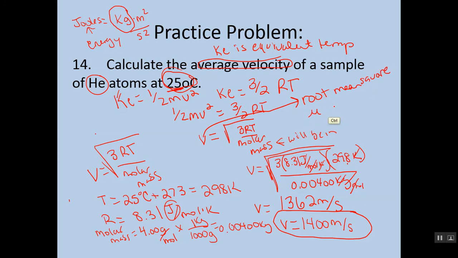Sometimes you'll see its variable look something like this, u sub RMS, and that just means the root mean square velocity. And it's really just talking about the average velocity of a particle. Because particles move at all different speeds, we do this as a distribution, so it's a calculation that can be graphed, and based on that, that's how they actually come up with the average velocity of a particle of helium.